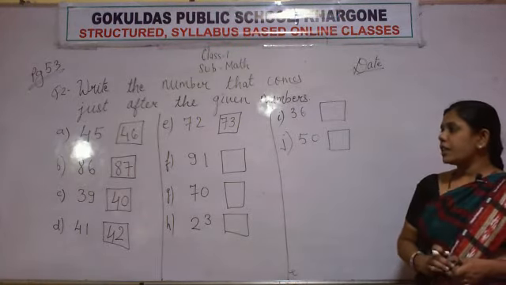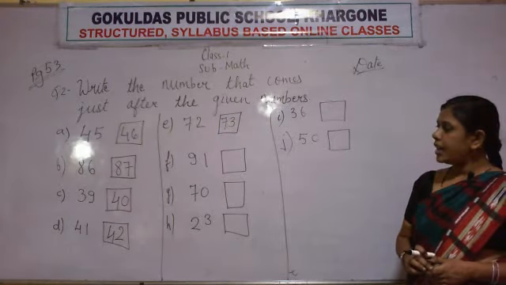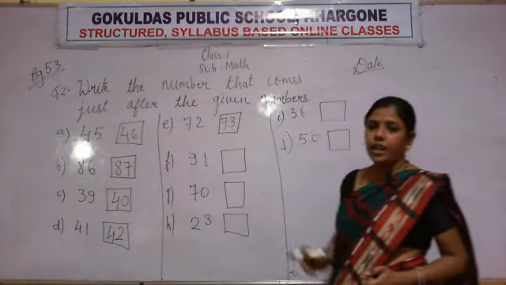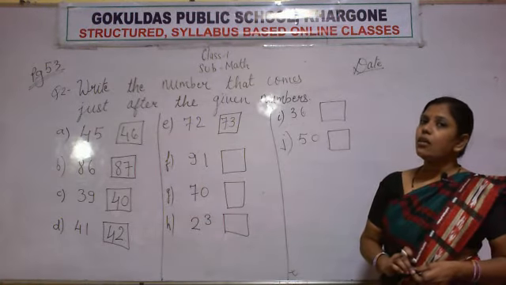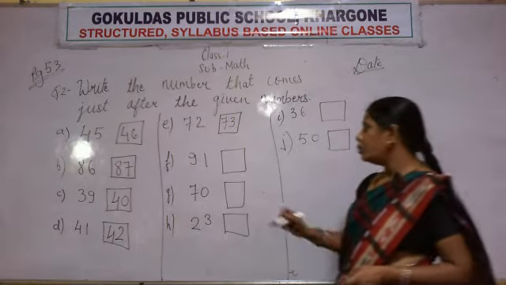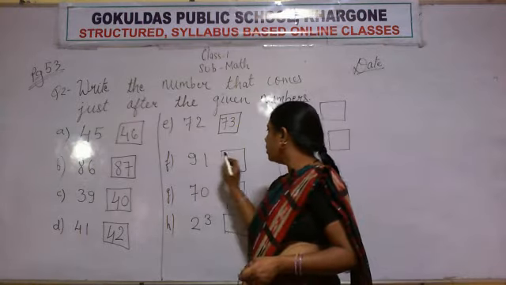Okay, now see what is the next number given. The next number is 91, and the number after 91 will be 92.